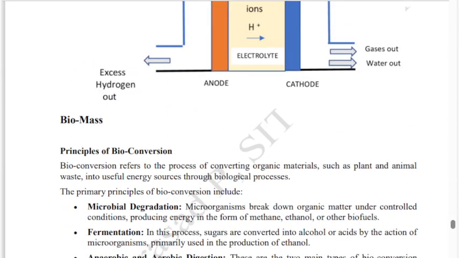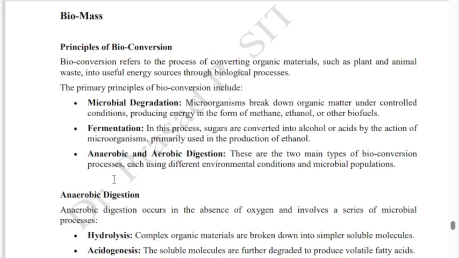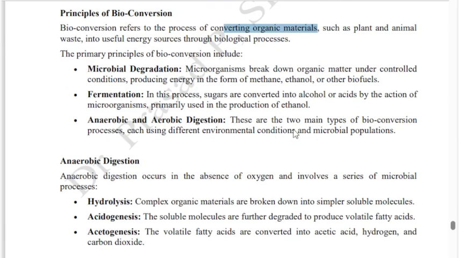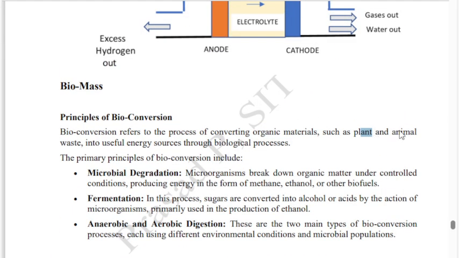Biogas, conversion of biomass, or bioconversion, or production of biogas. Okay, now the principle of bioconversion. Bioconversion refers to the process of converting organic material, each type of organic material such as plant and animal waste, into useful energy sources through a biological process.